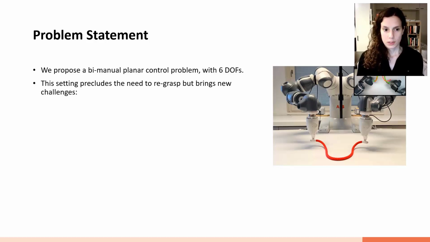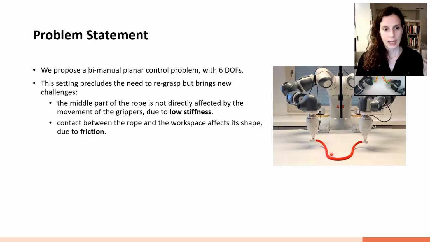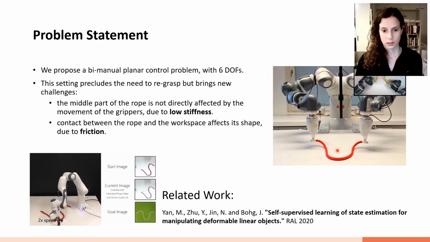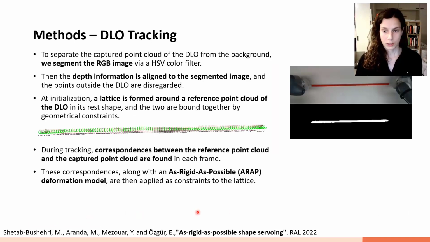This setting precludes the need to re-grasp, but brings some challenges, namely the middle part of the rope is not directly affected by the movement of the grippers. And also, because it's always on the plane and touching the surface, there's some effect of friction that allows for the curvature reversal. So this is in contrast with previous work, which has tackled more of a grasp and pick and place type of operation. I will skip the details of the tracking based on the method by my collaborator, Shatab Sherry.